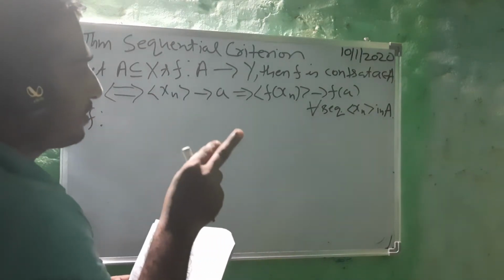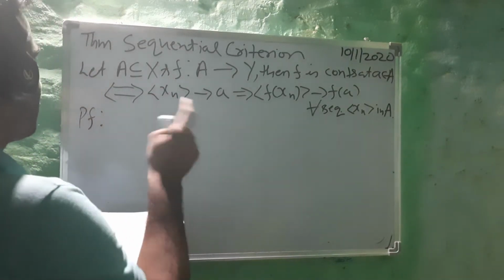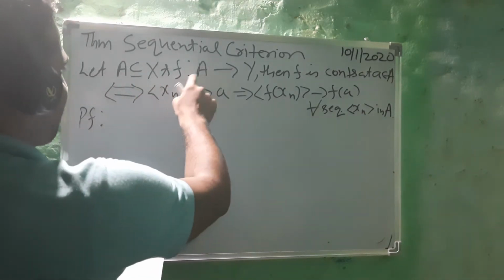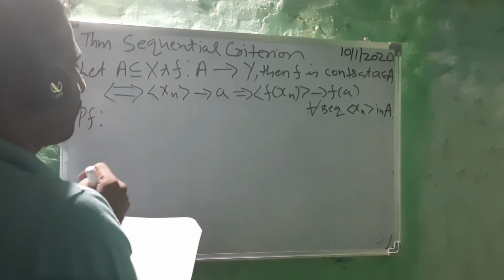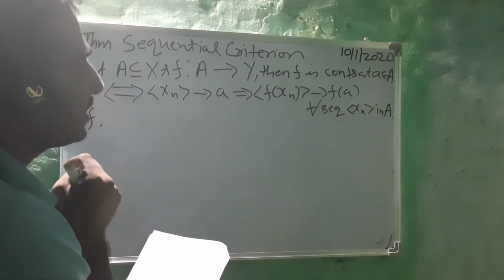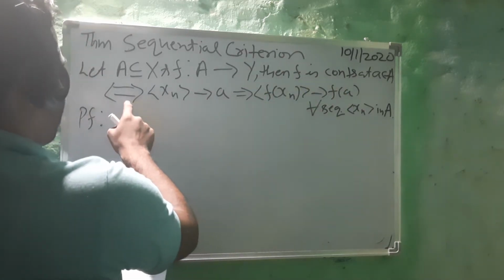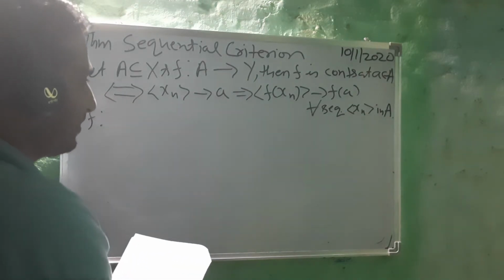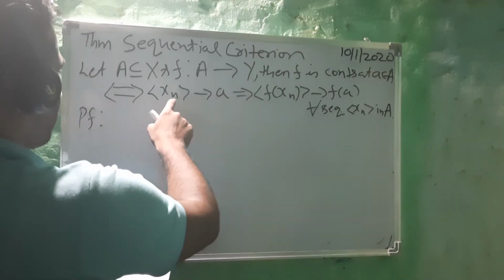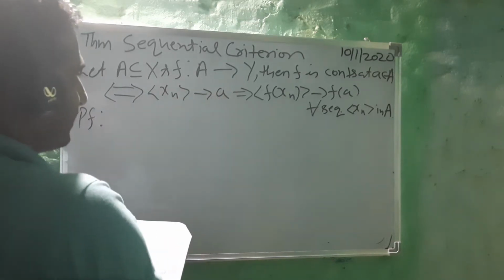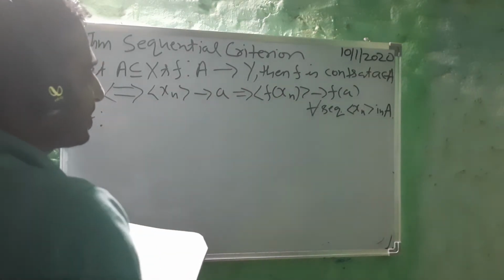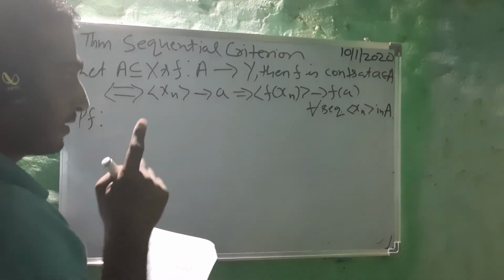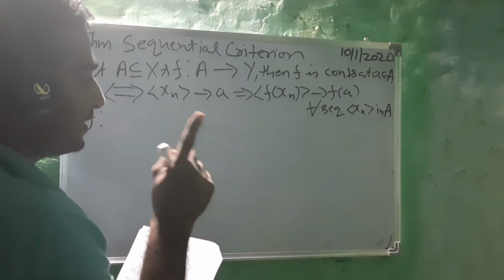If X and Y are metric spaces, as usual, you know the notations, and A is contained in X, then a map f from A to Y is continuous at a belonging to A if and only if xn converges to a implies f(xn) converges to f(a) for all sequences xn in A.